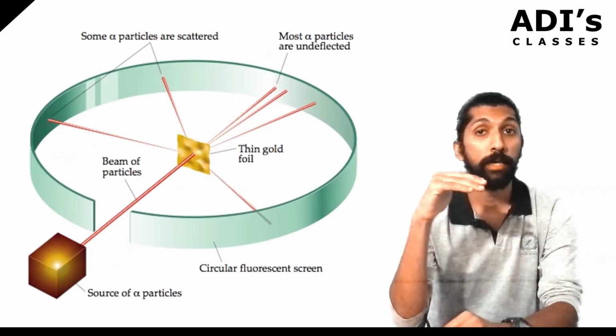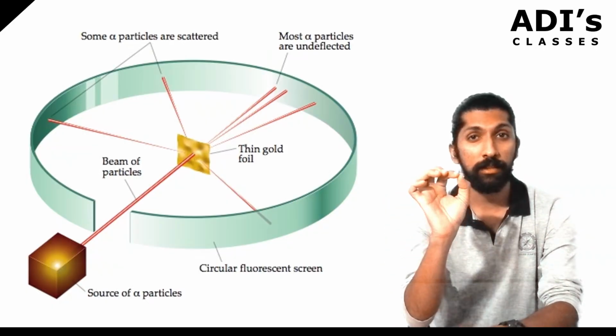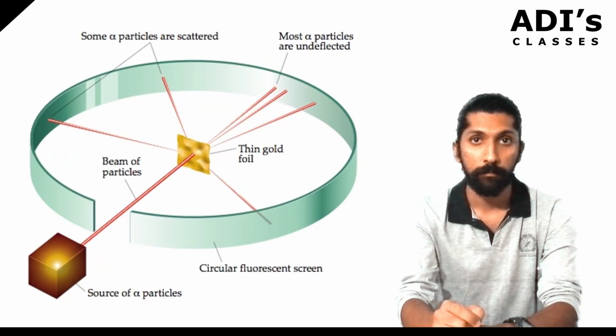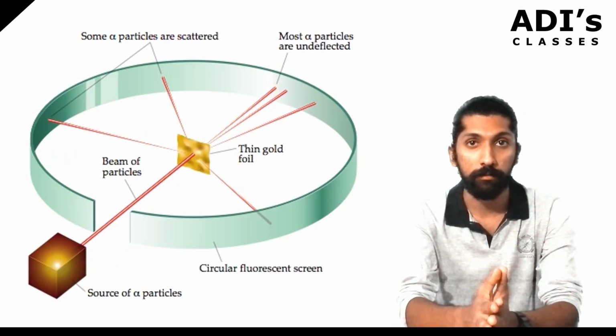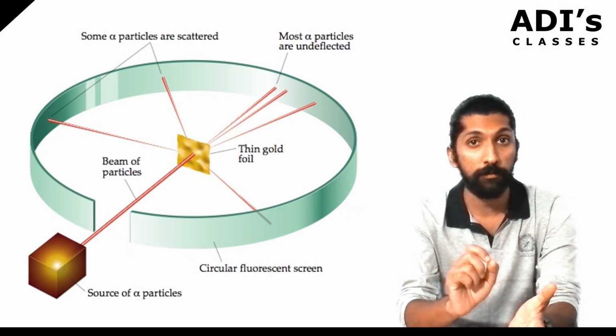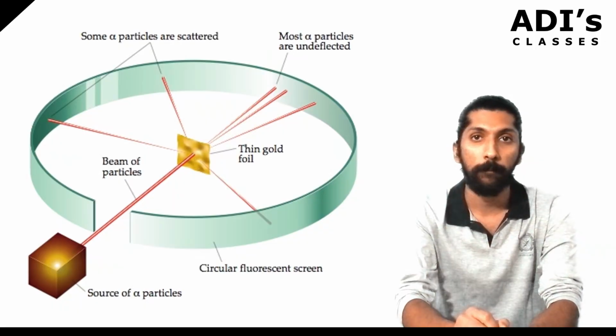Alright, then this was made to come in a straight line, and it was made to hit a very thin gold foil. Okay, the thickness of the gold foil was around a micrometer. 10 microns is what we say. Okay, 10 microns, that is 10 power minus 5 meter. This was the thickness of the gold foil.